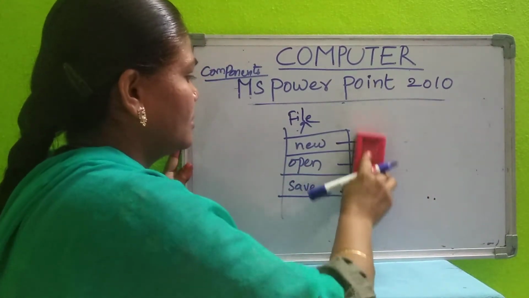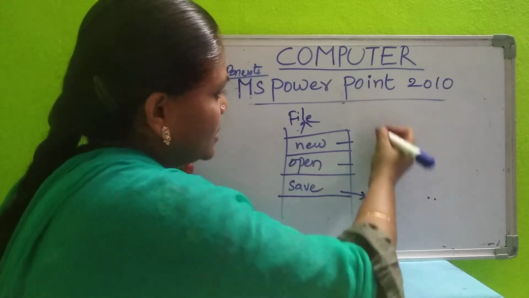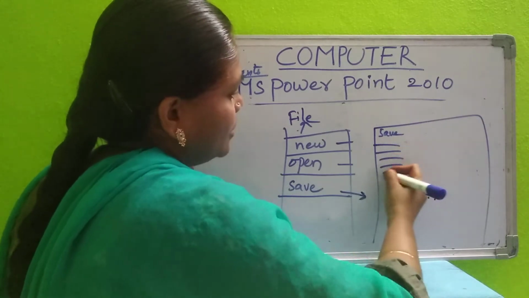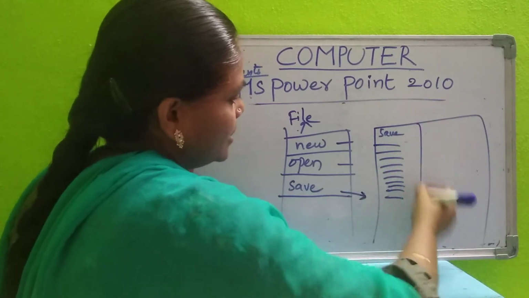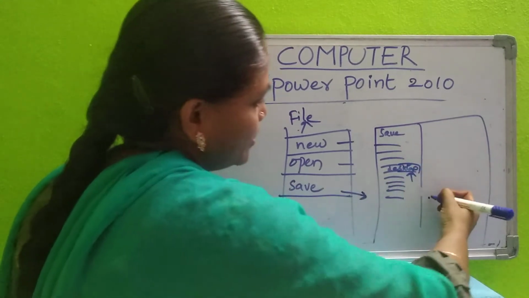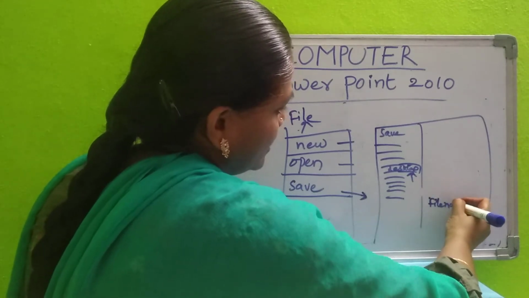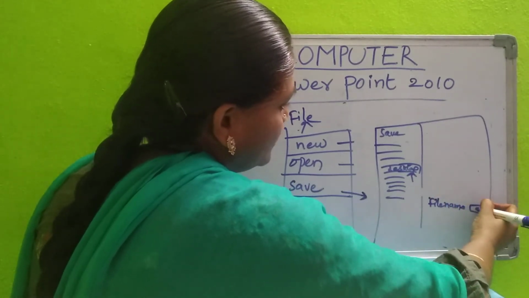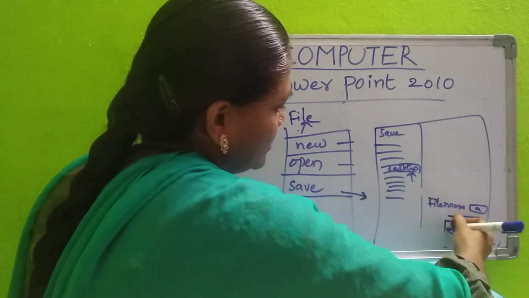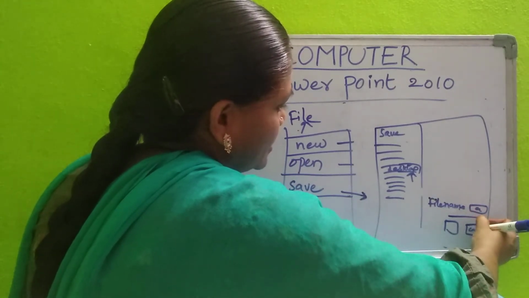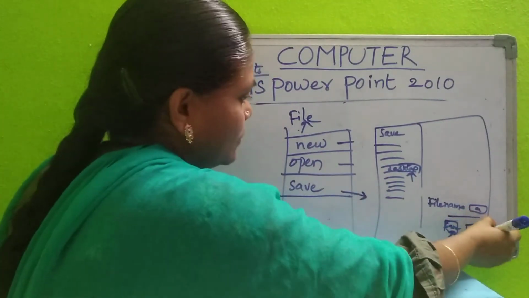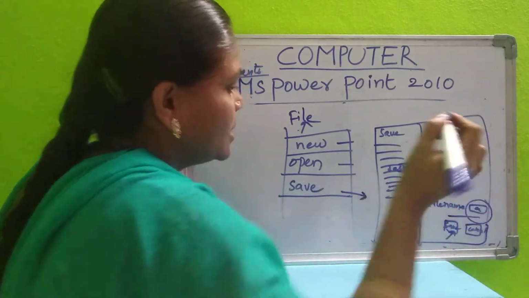So when you click on this save, a separate window will be opened. Save window here. Different folders are displayed here. Suppose you want to save on the desktop. So you have to select this desktop, and here I have to give the file name. Suppose I give A. Next, the file type is displayed, and here we have the 2 buttons, cancel button and save button. So you have to give the file name and save it. With that name A, your presentation will be saved.